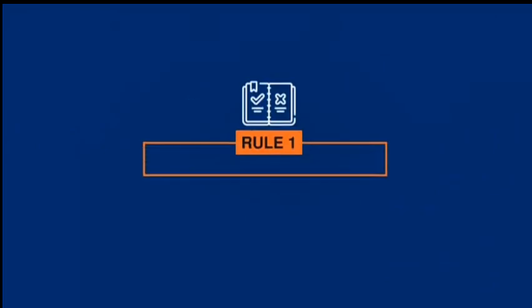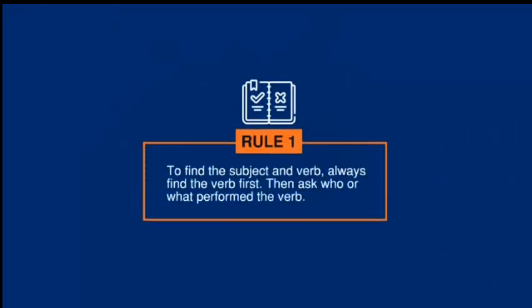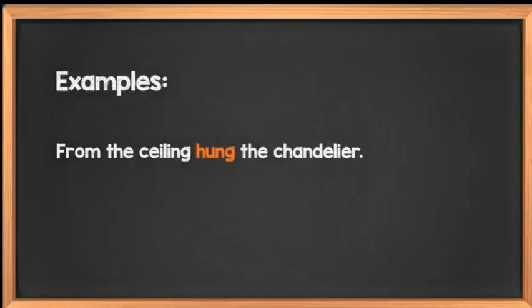Rule 1. To find the subject and verb, always find the verb first. Then ask who or what performed the verb. Examples: from the ceiling hung the chandelier. The verb is hung. Now, if you think ceiling is a subject, slow down. Ask who or what hung. The answer is the chandelier, not the ceiling. Therefore, chandelier is the subject.